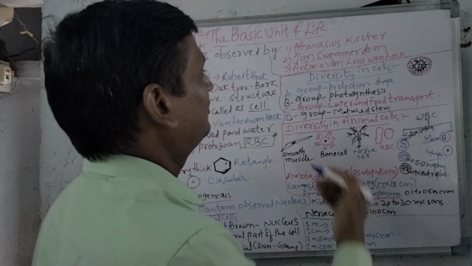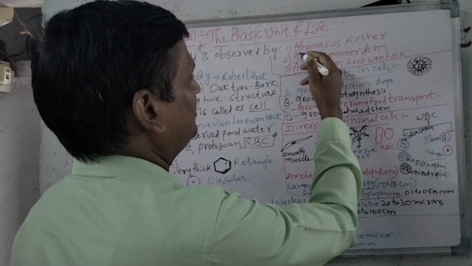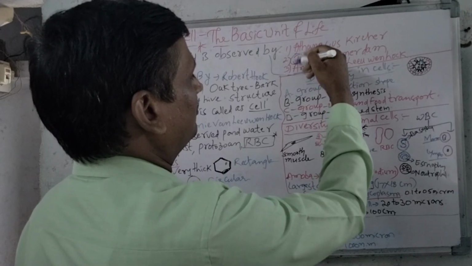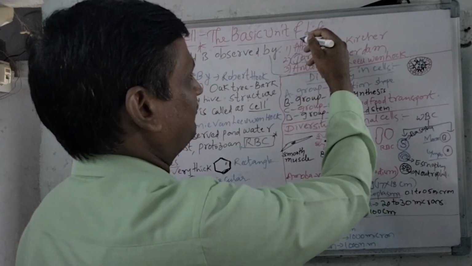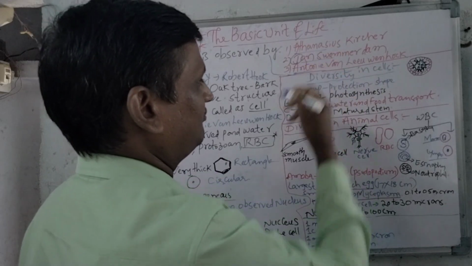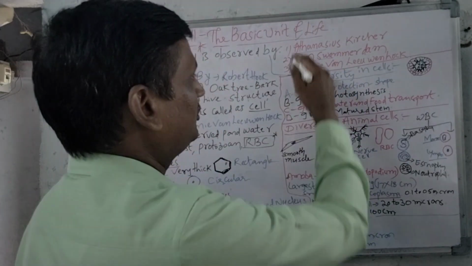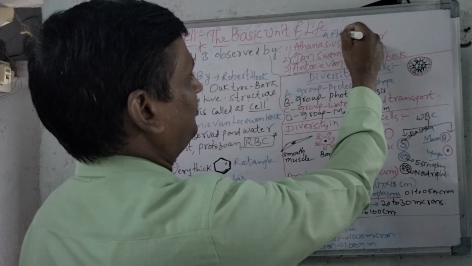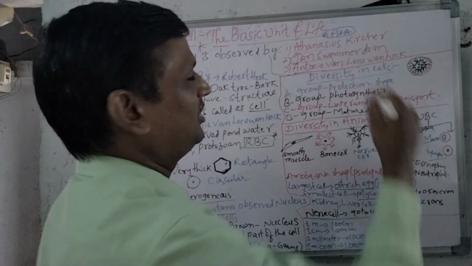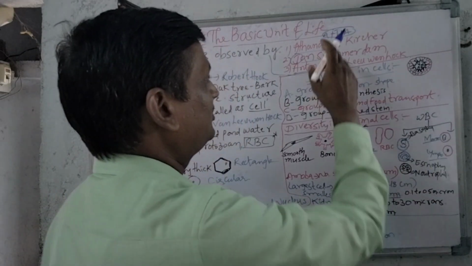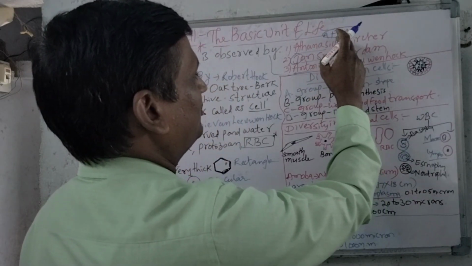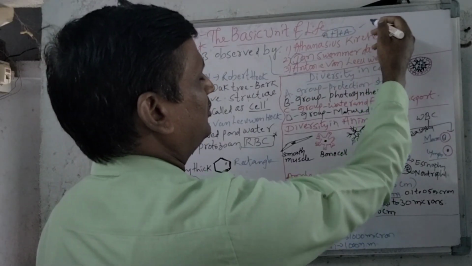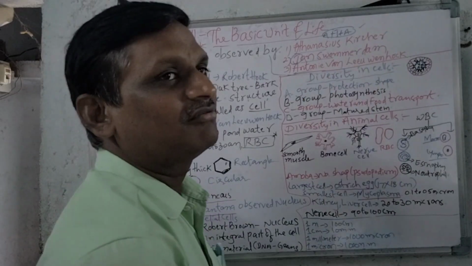So how can we remember? If you write the J in the middle, then on both sides you can write A. The first one is Athanasius Kircher, the last one is Anthony van Leeuwenhoek. So A, J, A. Any one code you can create and remember like this. Like this we can create one code and remember these three important scientists.